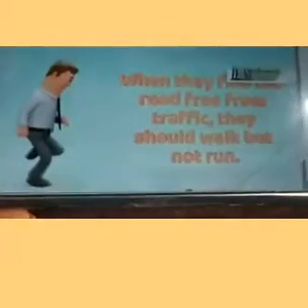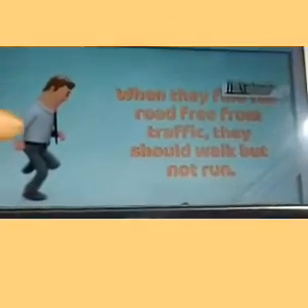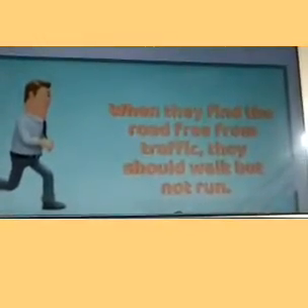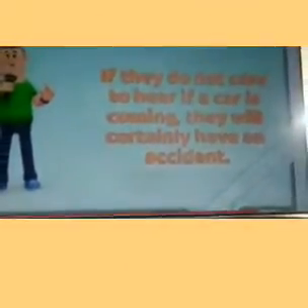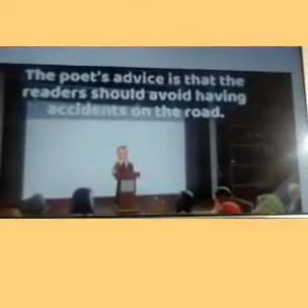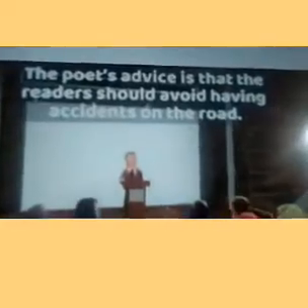When they find the road free from traffic, they should walk but not run. Then they should look at the place to which they are going. If they do not care to hear if a car is coming, they will certainly have an accident. The poet's advice in the second stanza is that the readers should avoid having accidents on the road. Okay?